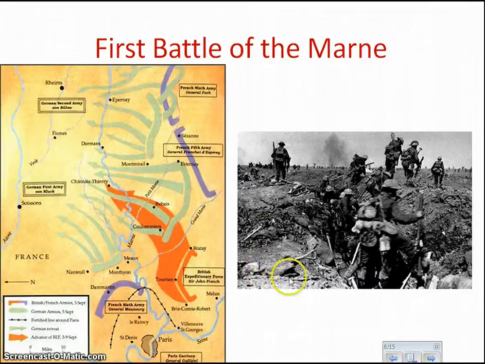Here's an example, this is an actual picture taken of the Battle of Marne. Now, as you can see, there is trench warfare going on. We're going to discuss a little bit more about trench warfare in a minute.